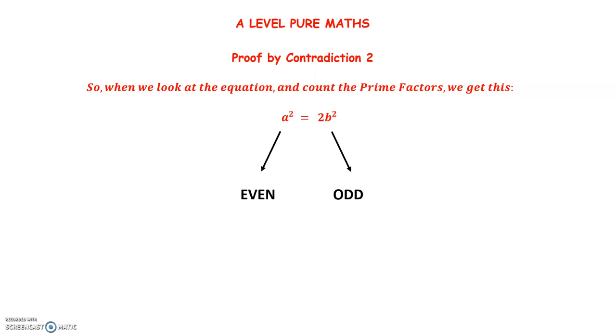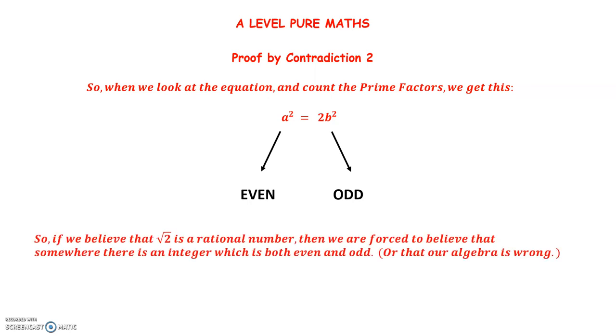So I have to conclude that somewhere, I don't know what this number is, but somewhere there is a positive integer which is both even and odd at the same time. So if I believe that root 2 is a rational number, then we're forced to believe that somewhere there's an integer which is both even and odd, or that our algebra so far is wrong.